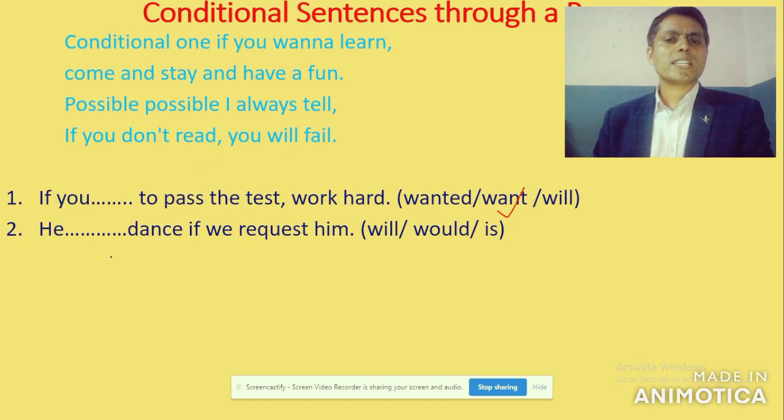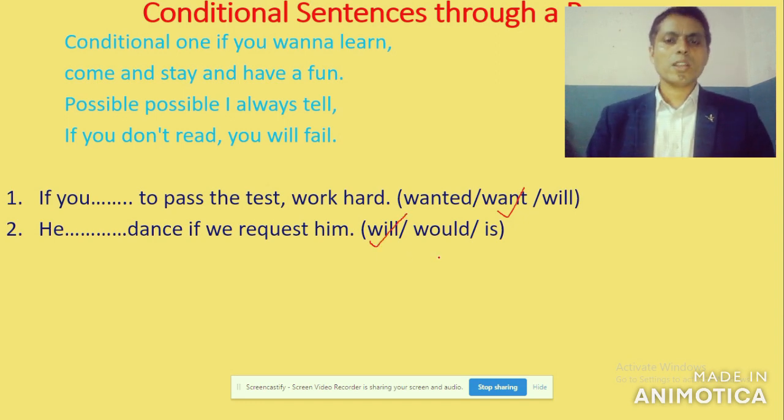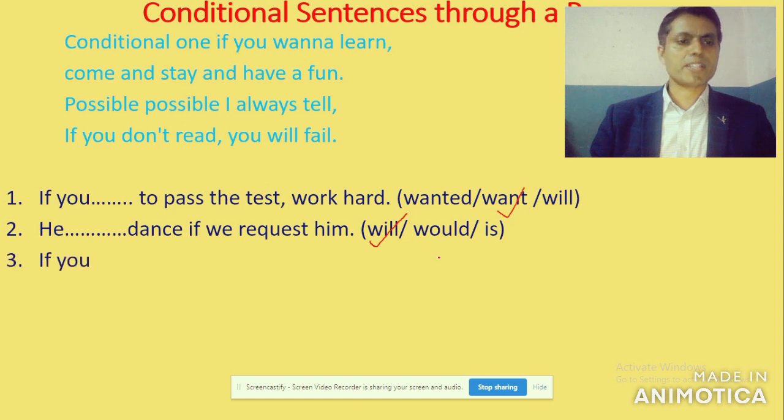So obviously he will dance if we request him. Let me put a tick mark on the correct answer. Got it?